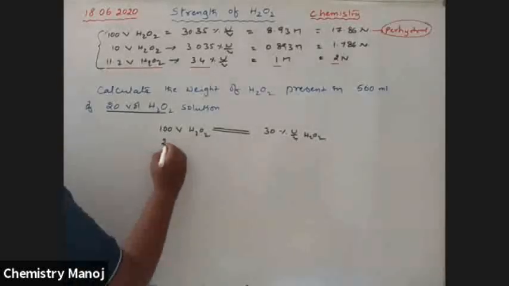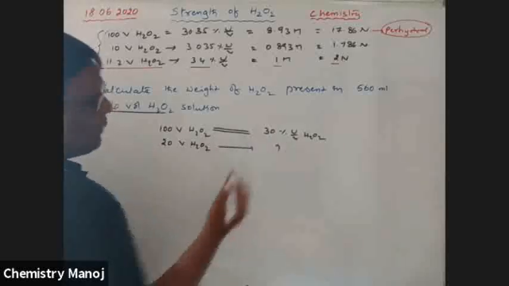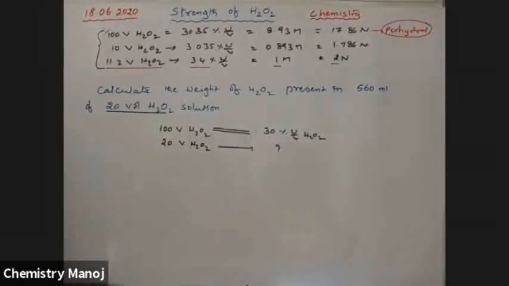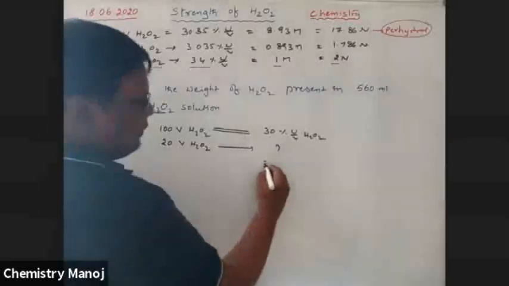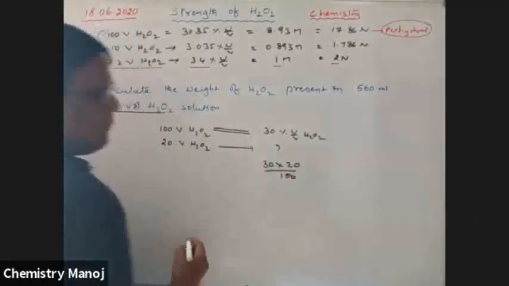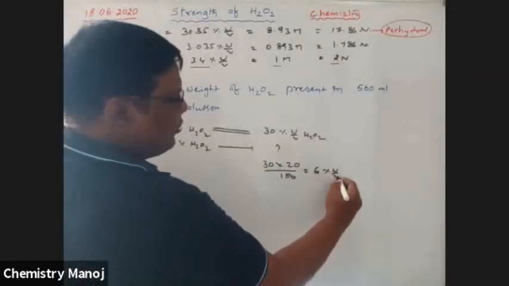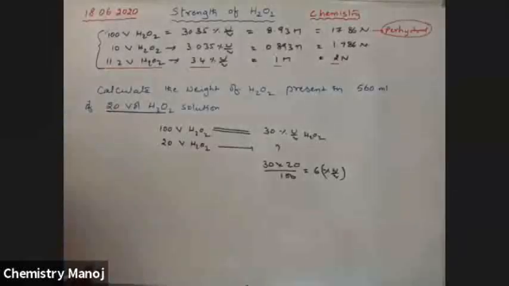So 20 volume H2O2 has how much percentage weight by volume? That is 30 into 20 by 100, that is 6% weight by volume. What is the meaning of this?